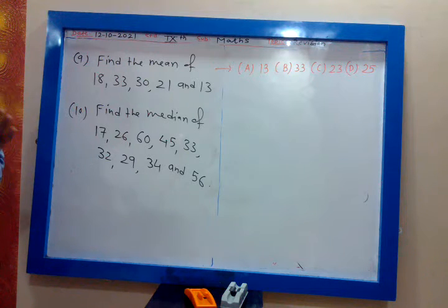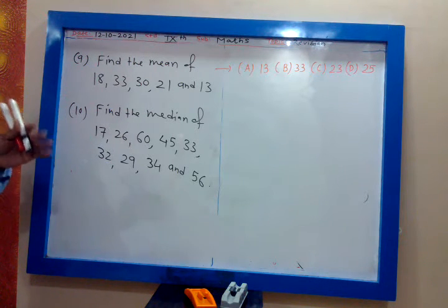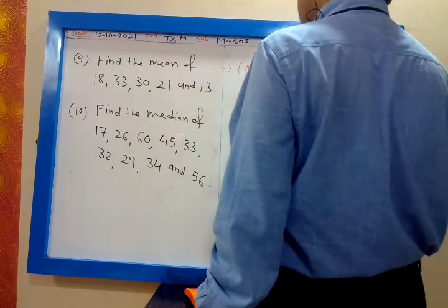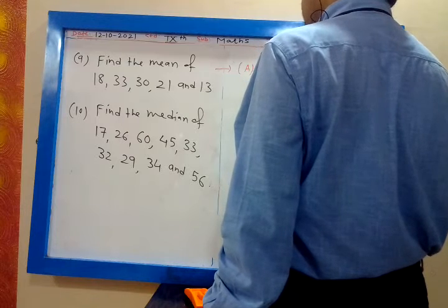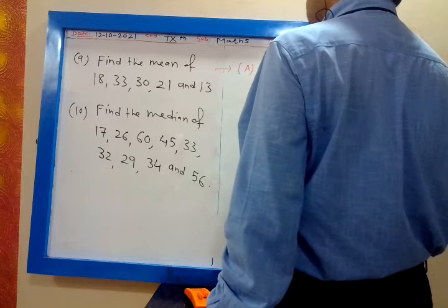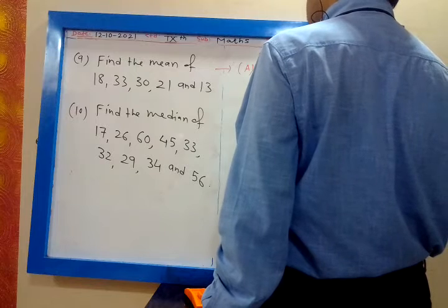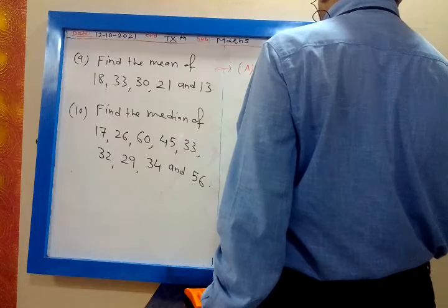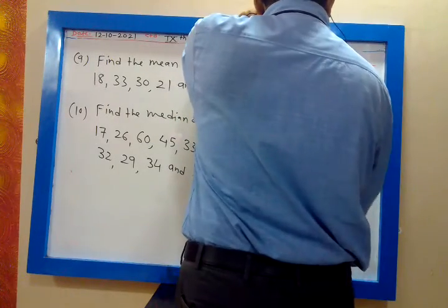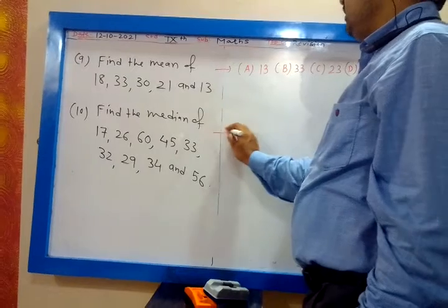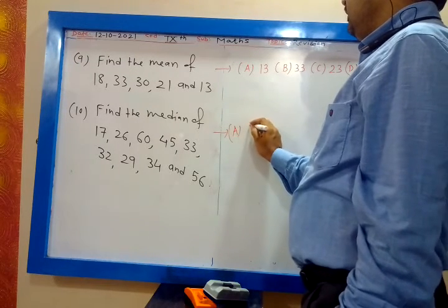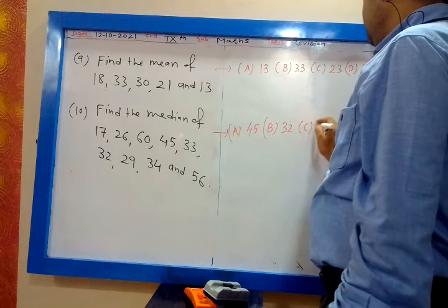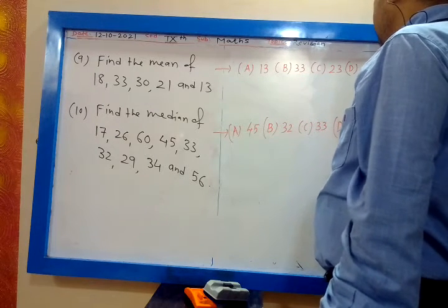Mean concept is simply add all the values, divide by total number of values given. For this, the options are A 45, B 32, C 33, D 34.